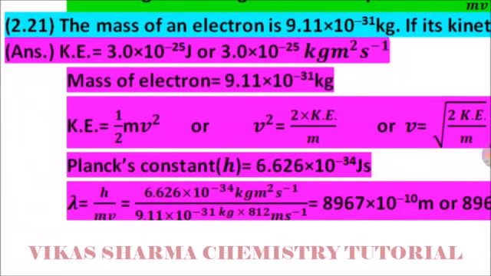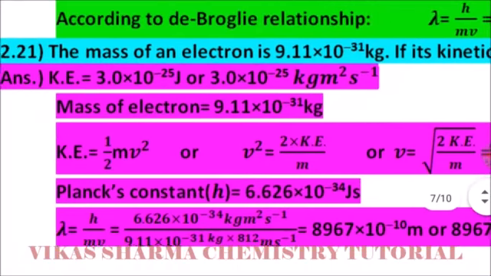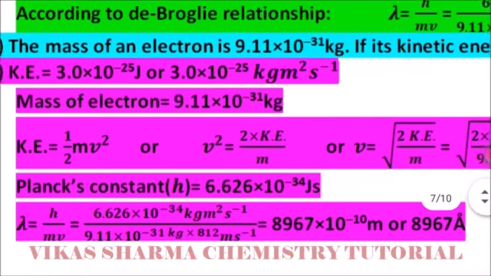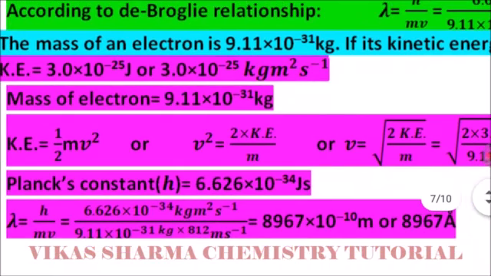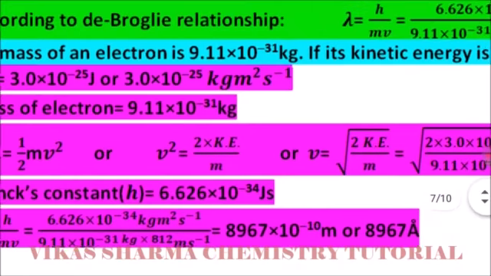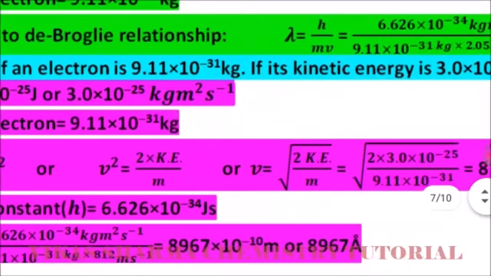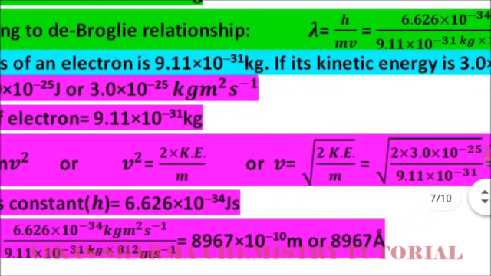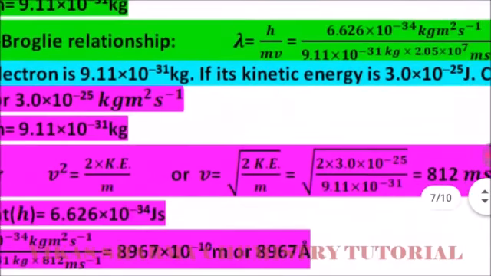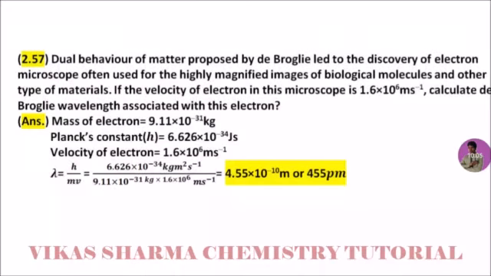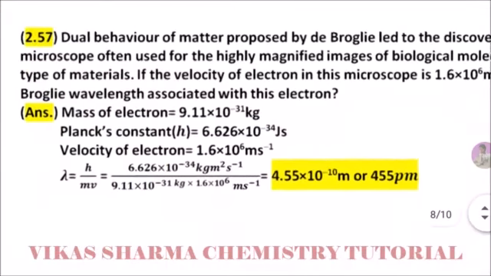The Planck constant we know the value is 6.626 into 10 to the power minus 34 joule second. So wavelength is equal to the Planck constant divided by the mass and velocity: 6.626 into 10 to the power minus 34 kilogram meter square per second divided by the mass of the electron, 9.11 into 10 to the power minus 31 kilogram, and the velocity is 812 meter per second. After the calculation, the wavelength of the electron comes to 8967 into 10 to the power minus 10 meter, or 8967 angstrom.